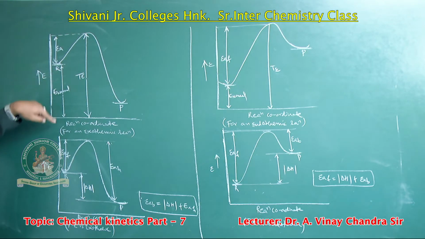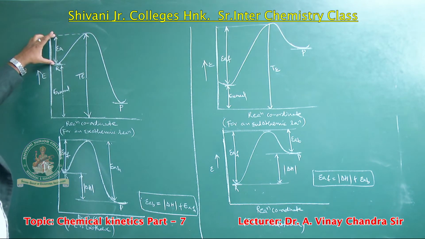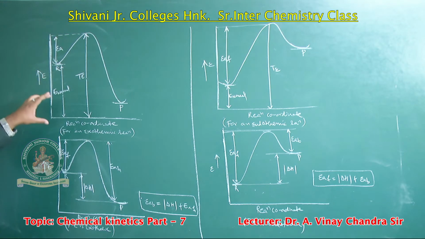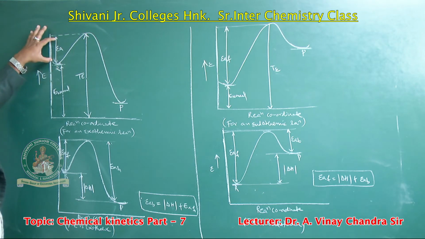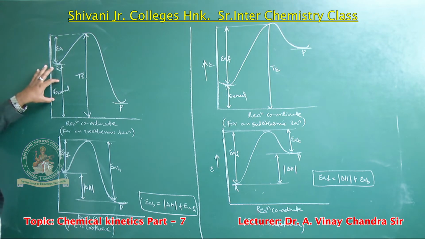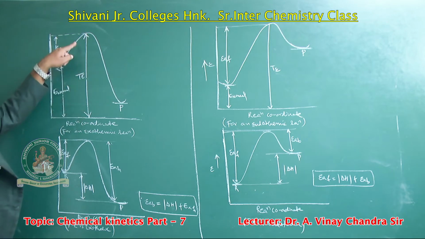So that is the reason the gap will be there, and the reactants are converting into products. That is the reason the activation energy will be less. In case of an exothermic reaction, the normal molecule energy is more because of more collisions. So the activation energy is less. The normal molecule energy plus activation energy is called threshold energy. So this is for this condition.